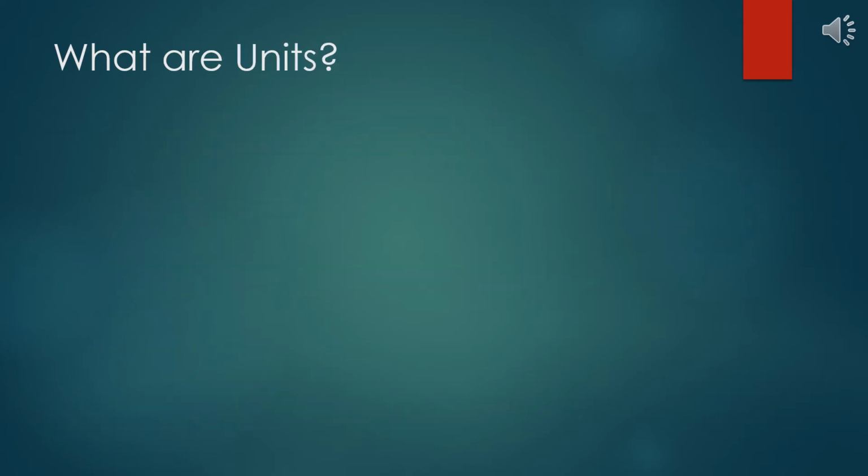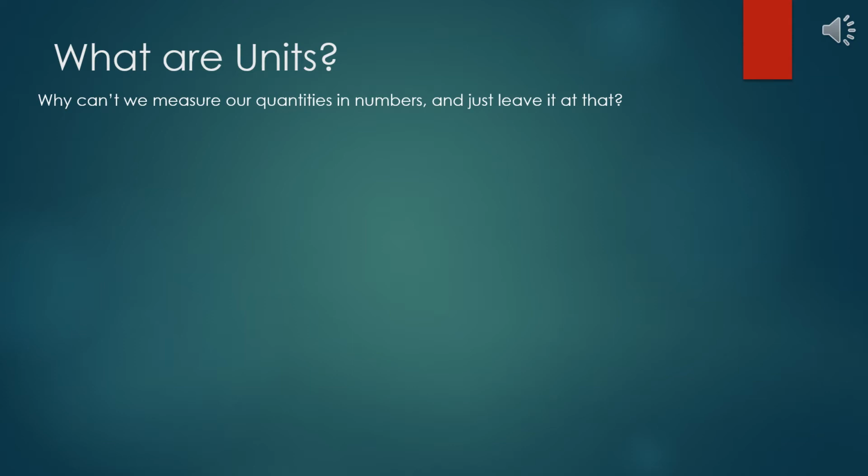The thing is, in physics, we have so many different quantities that it would be rather ridiculous to assign numbers to them without any context. Because remember, we measure our quantities. And so, the real question here is, why can't we just measure them with numbers and leave it at that? Because, hint hint, we do in fact need to use something else to measure any given quantity, not just numbers. So what is this new thing, and why do we need it?